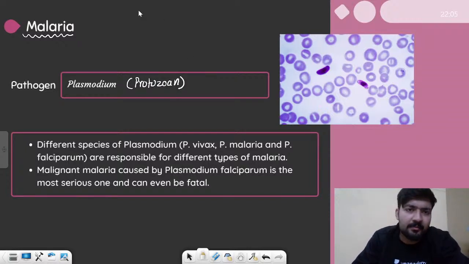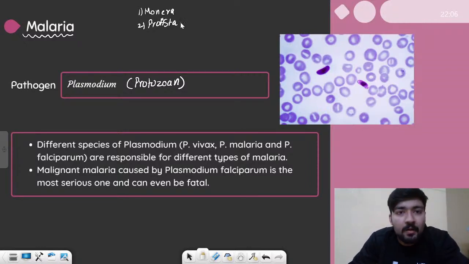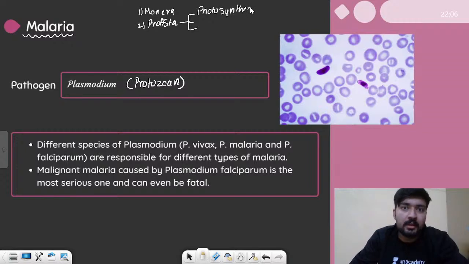Just to give you an idea, we have 5 kingdoms, right? First is Monera. Second one was Protista, right? Third was fungi. Fourth was plant, and fifth was animals. Now, inside the Protista, we have 3 major types of organisms. First are the photosynthetic organisms, those who perform photosynthesis. In this segment, we had 3 other organisms. Let's not talk about that.